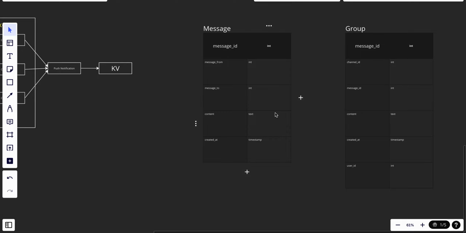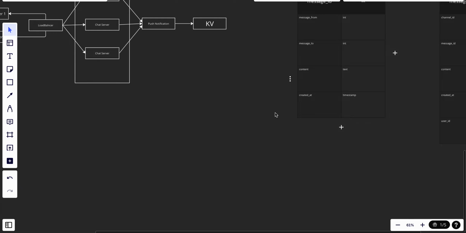So right now, I guess we could talk about maybe two more aspects. One of them is the message flow. So how does the message flow work? The message flow works like this.